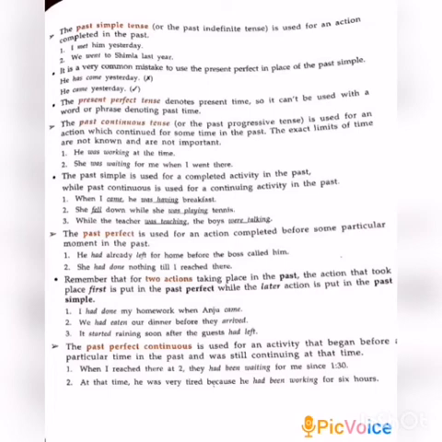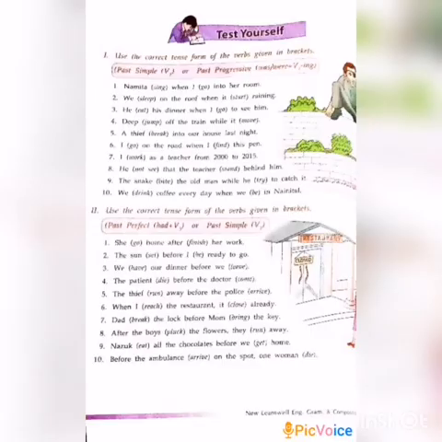Then only you can do the book back exercise given on the next page. Now turn to page number 92. Page number 92, Test yourself. First Roman: use the correct tense form of the verbs given in the bracket. The past simple is V2, or the past progressive is was or were plus verb plus ing.